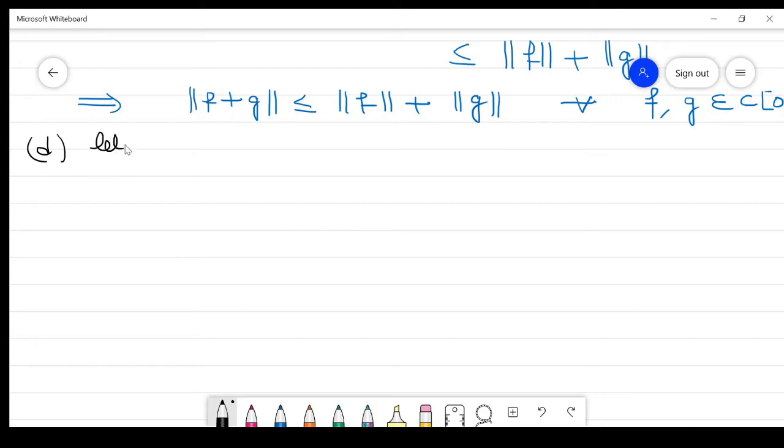Let alpha be any scalar. So what is the norm of alpha f?